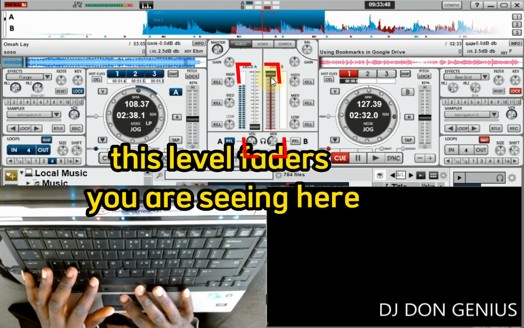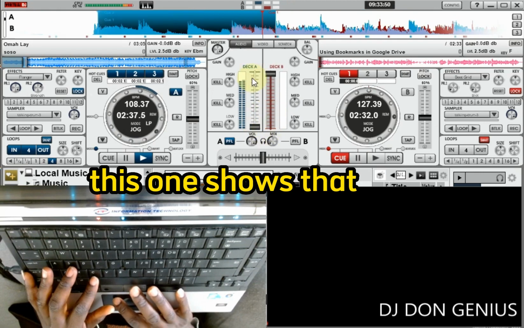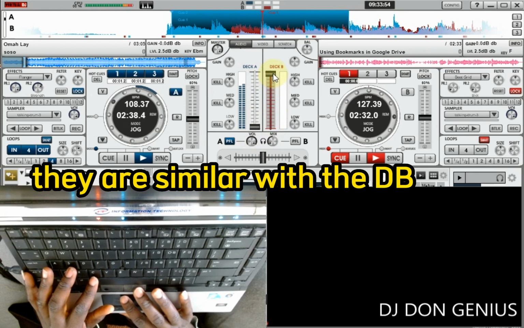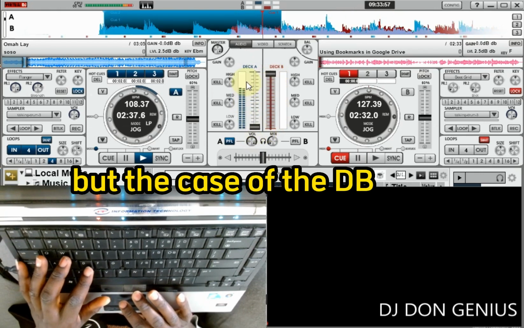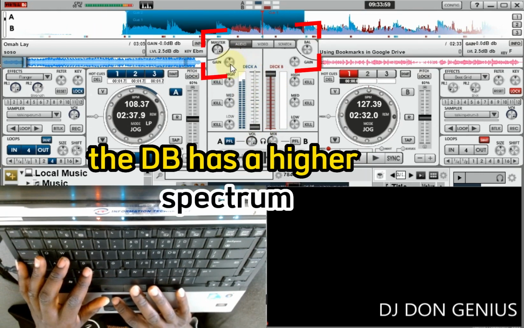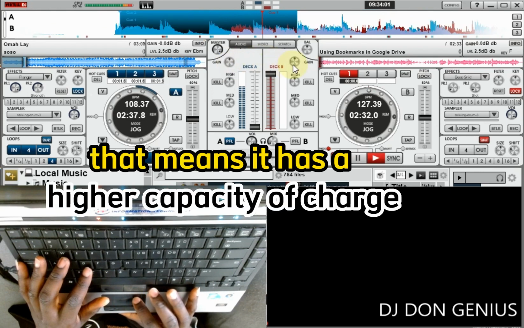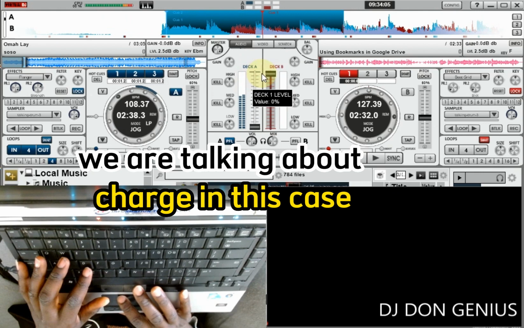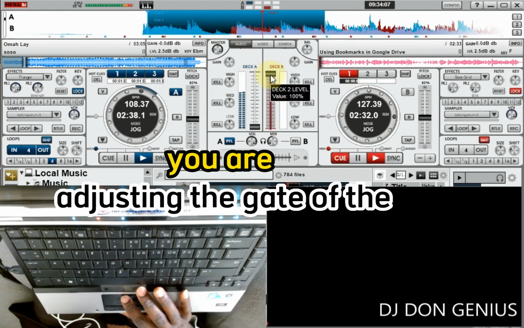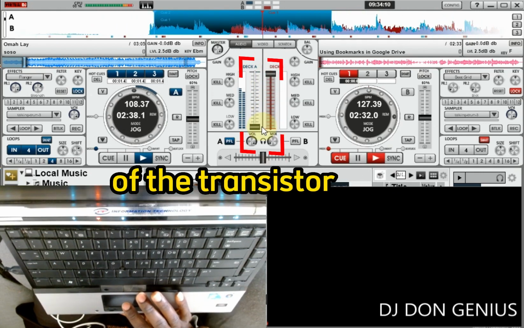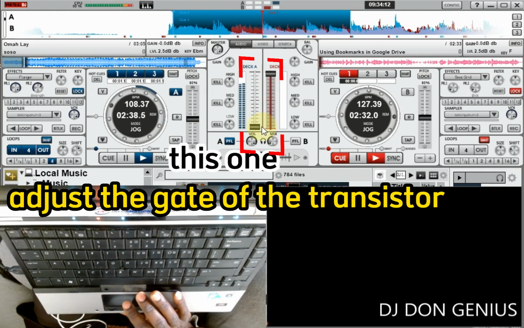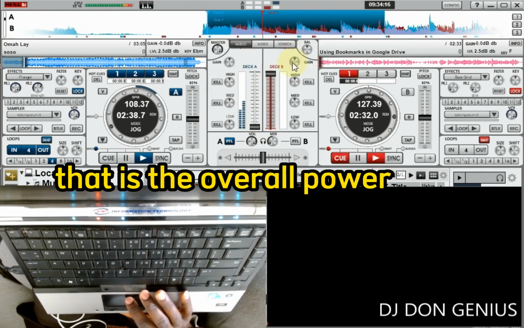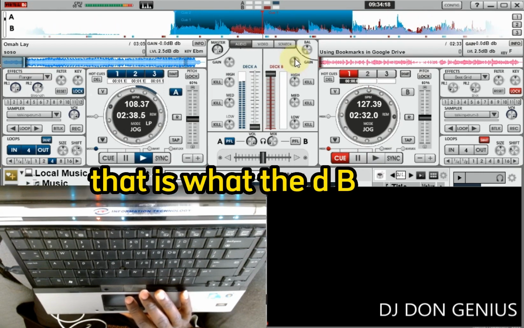You have these level faders. These level faders you are seeing here, you can use them to adjust the volume of one and reduce it. They are similar to the dB, but the dB has a higher spectrum. That means it has a higher capacity of charge. We are talking about charge in this case, not the volume. That means you are adjusting the gate of the transistor. This one adjusts the gate of the transistor, while this one is talking about the overall charge. That is the overall power you are pumping into the speaker. That is what the dB is all about.